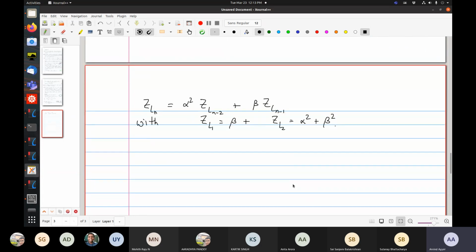So for example, Z of L_3 is alpha squared beta plus beta alpha squared plus beta squared times beta, which is beta cubed plus 2 alpha squared beta.